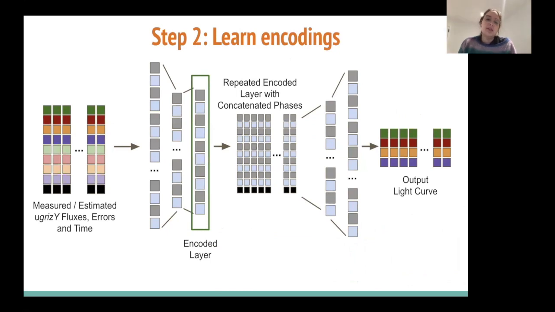Okay, so then the next step is we learn the encodings using, like I said, a variational recurrent autoencoder. This is generally the picture here, where now we have very dense input matrices, which are n multiband filters versus m time steps. We feed these in along with the Gaussian process errors into a somewhat standard autoencoder with one trick. Well, I guess two.